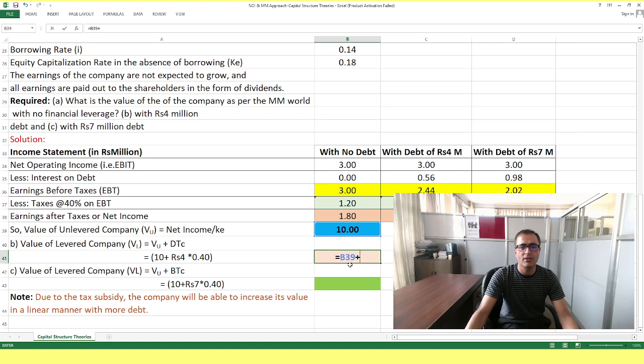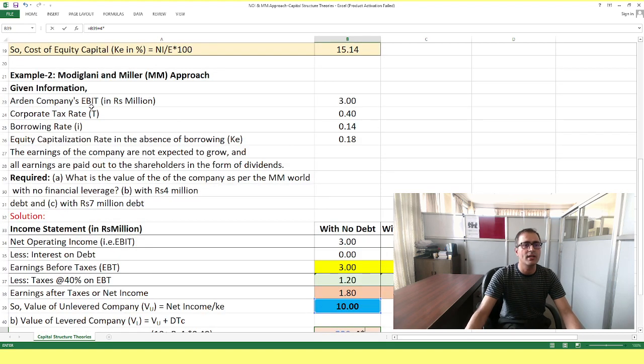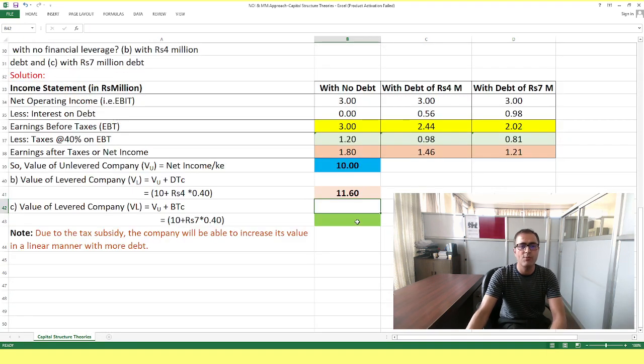In case B we are discussing, how much debt do we have? 4 million, into T, the tax rate. What is the tax rate? That is 40%. Okay, that is 11.6. Similarly, for the second case, when we have 7 million, the unlevered value is the same.